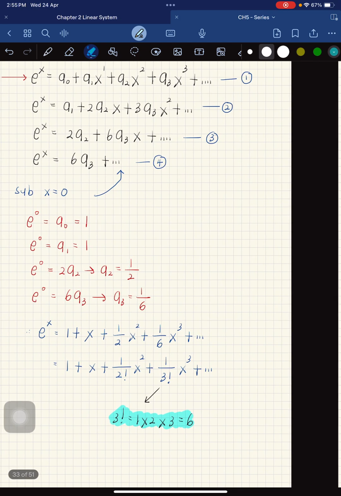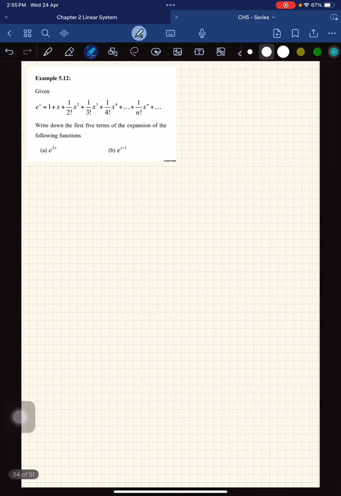So we move to example 5.12. Given the expansion for the exponential, write down the first 5 terms of the expansion of the following function. For part A, we have e to the x equal to 1 plus x plus 1 over 2 factorial x squared plus 1 over 3 factorial x cubed.